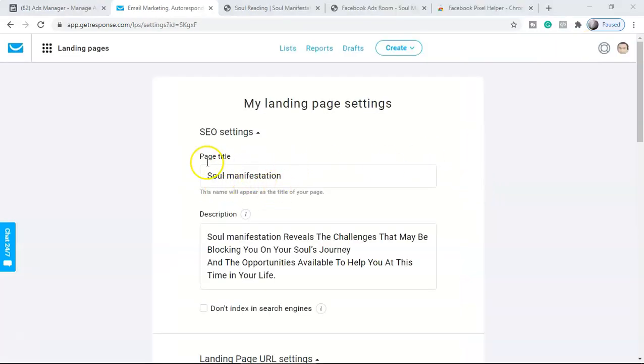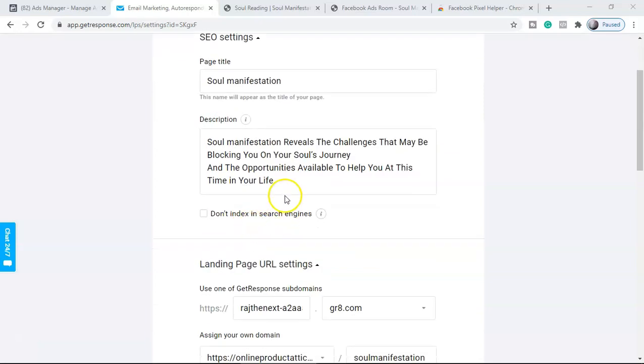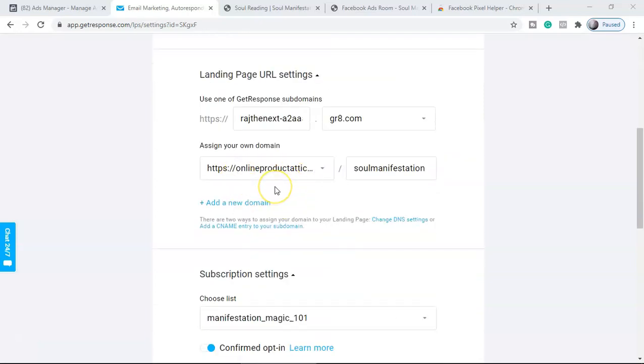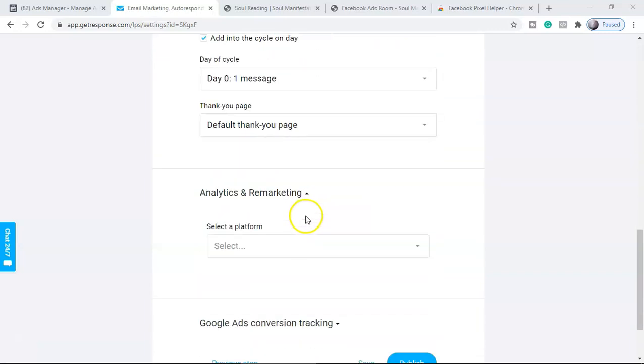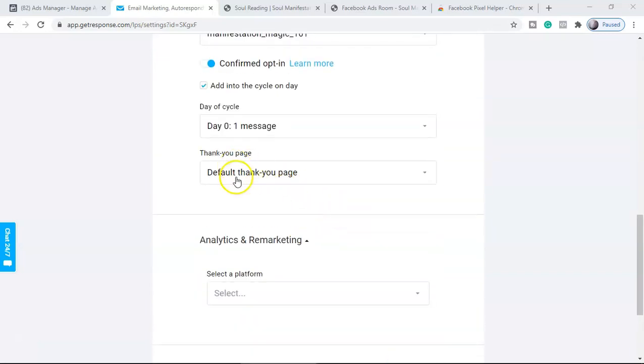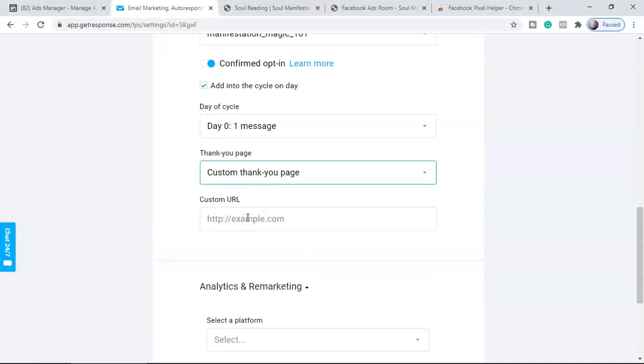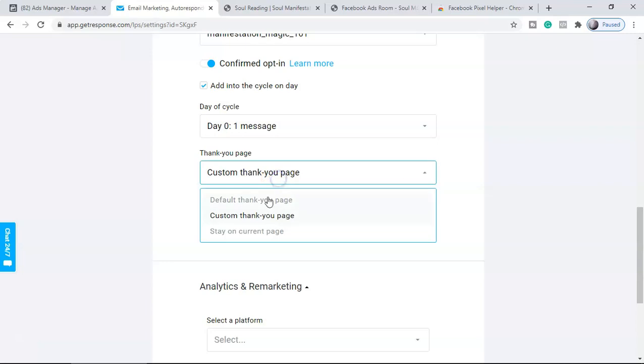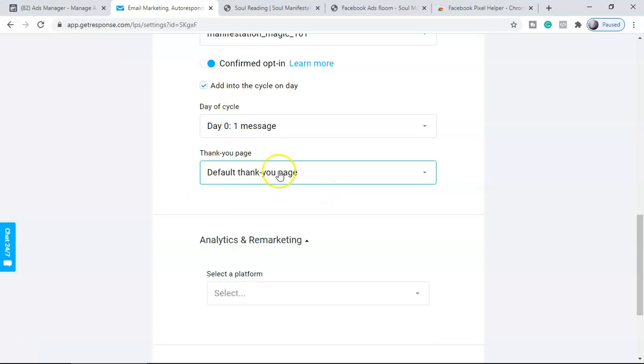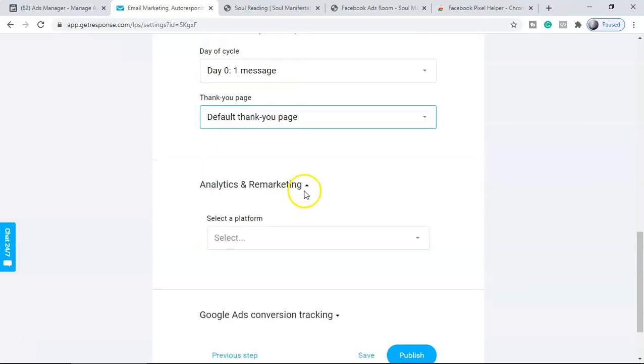Here you have to put the page title as well as the description, and you can also use your own domain name, which I highly recommend. Instead of using their domain name, buy a domain name from Bluehost. That's really important. You can also put the sales page URL by choosing custom thank you page. But we already used the sales page URL in the front page, so we don't need to use this. I'm just keeping the default thank you page.